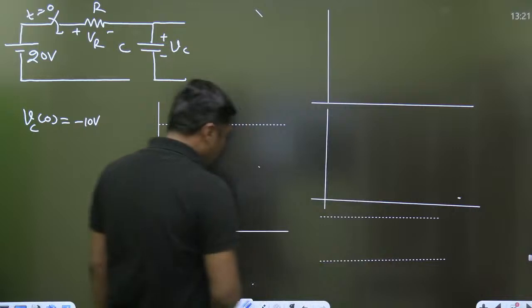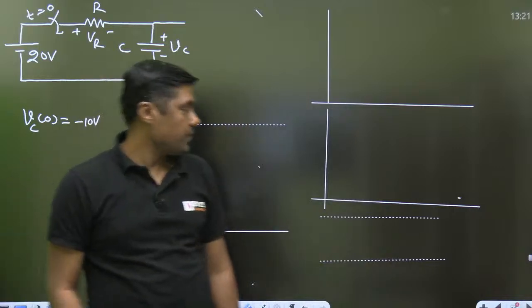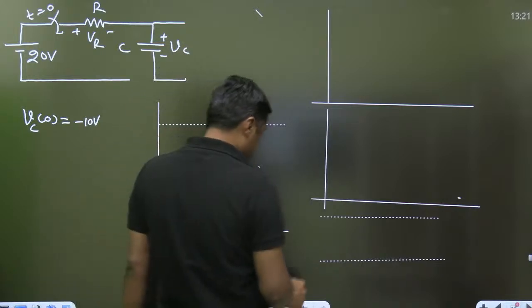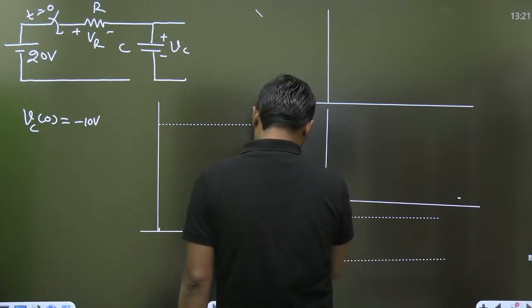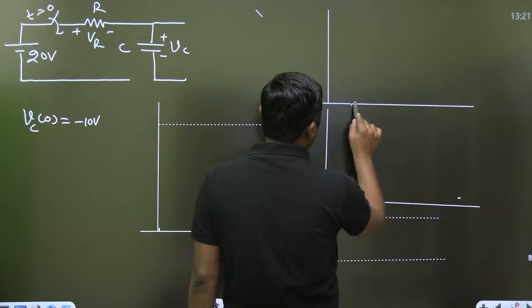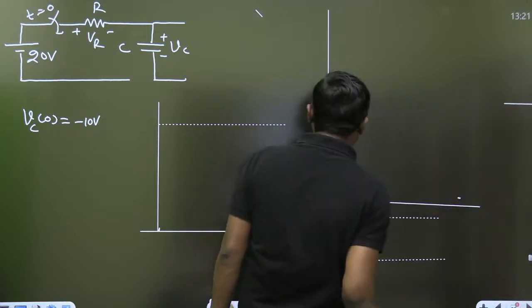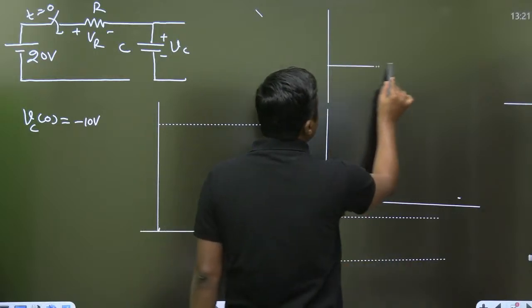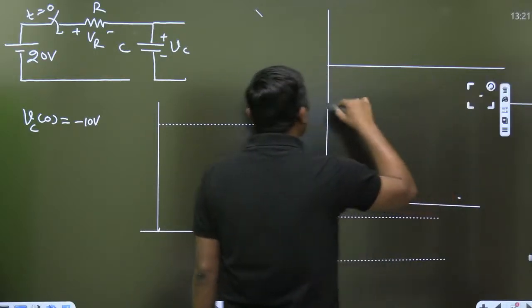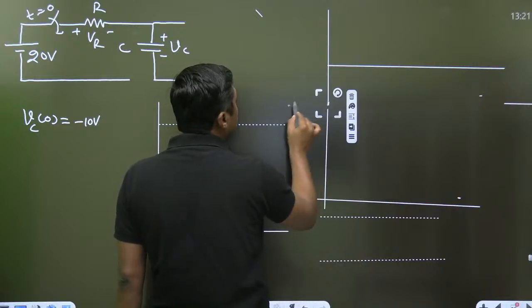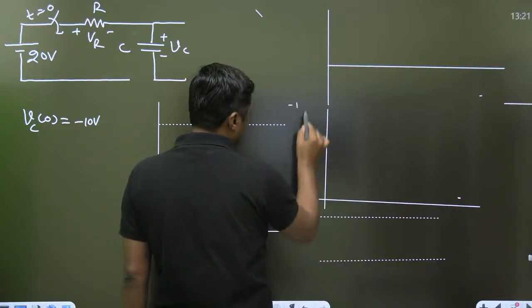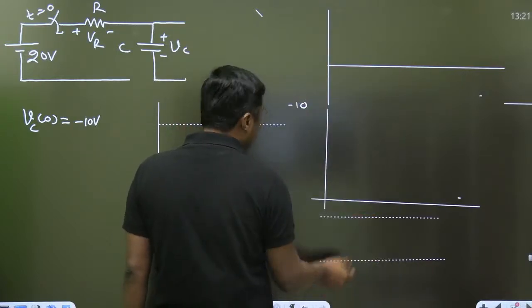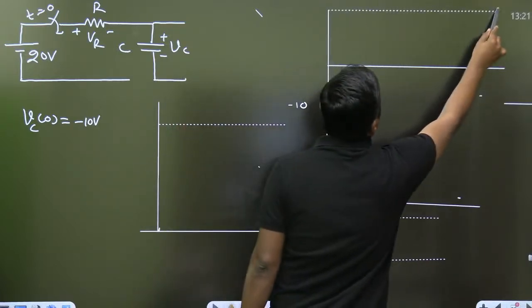If the initial voltage is minus 10 volt, then this line is here. It will start from minus 10 volt and it will charge up to what? 20 volt. That will be the voltage across the capacitor.